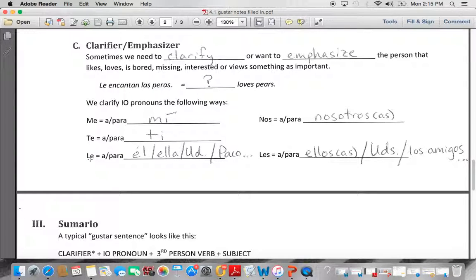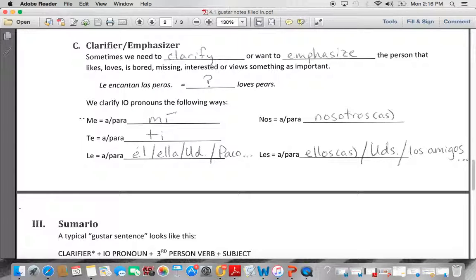Right down here, le, you can clarify with a, él, ella, usted, a Paco, a Juan, a Javier, a Clara, etc. And les, to clarify the les, you have ellos or ustedes or los amigos. Now, you don't really need a clarifier for a mí or a ti or a nosotros because they're pretty obvious. For example, if I say me gusta pizza, pizza is pleasing to me, me. Me doesn't need a clarifier.